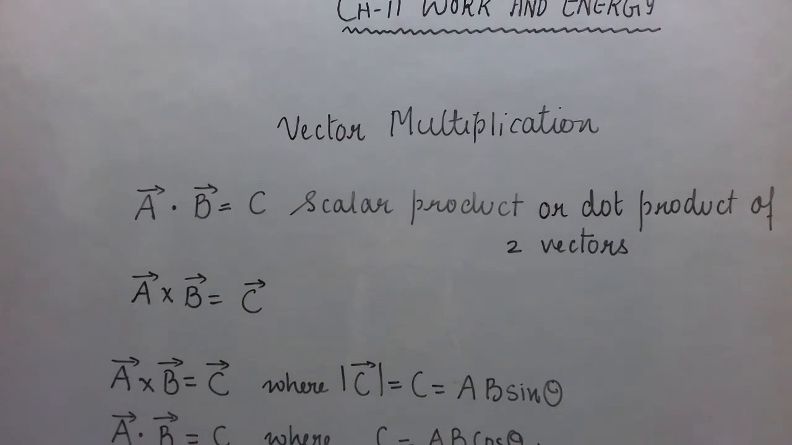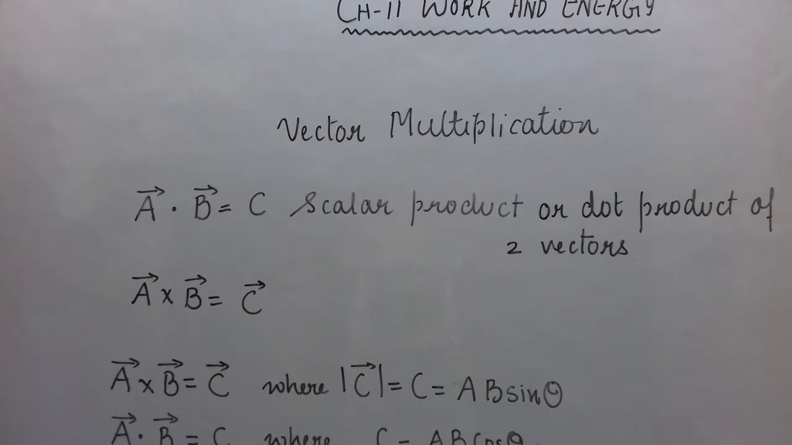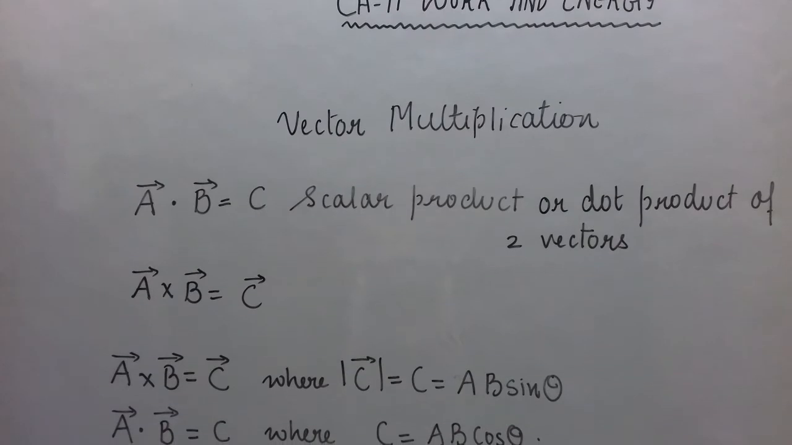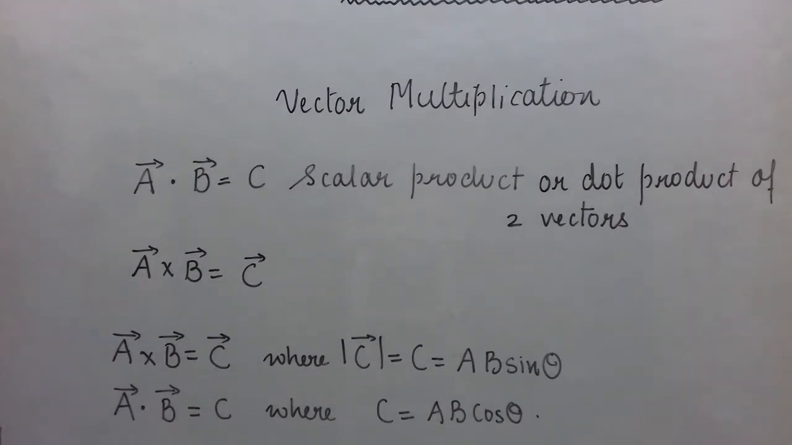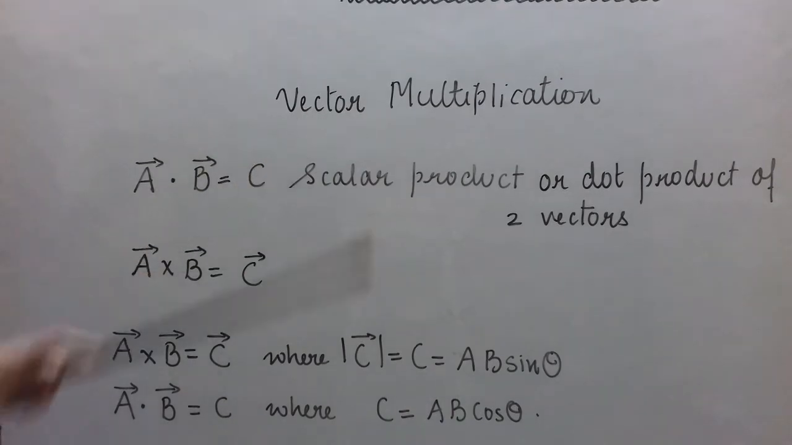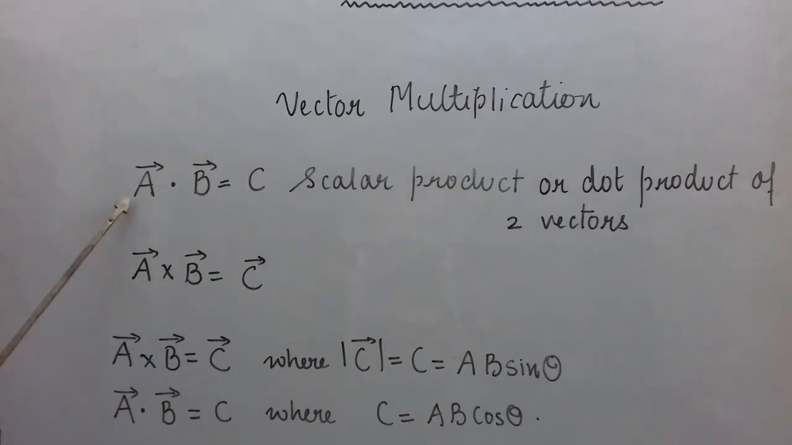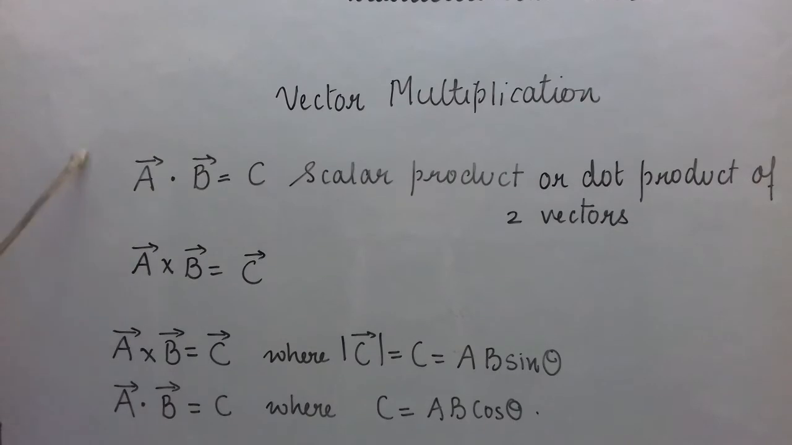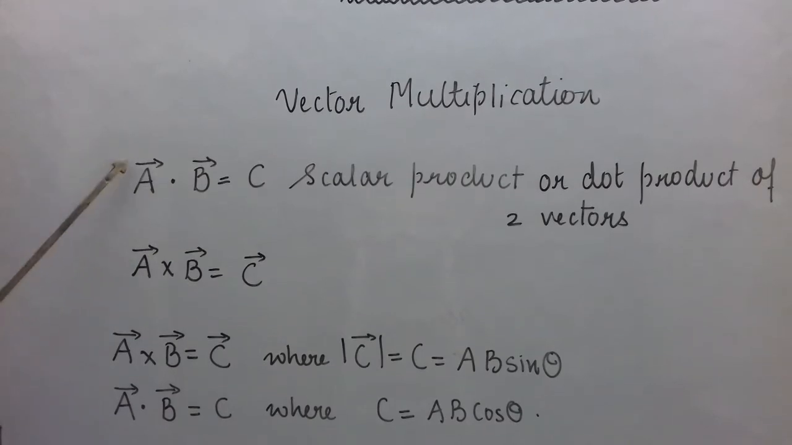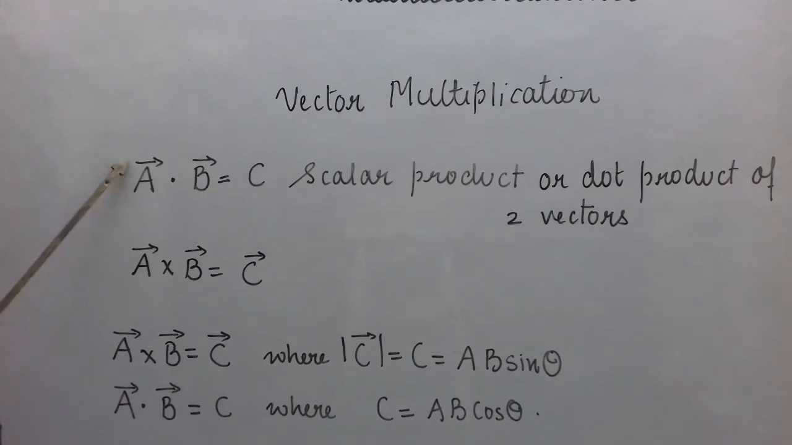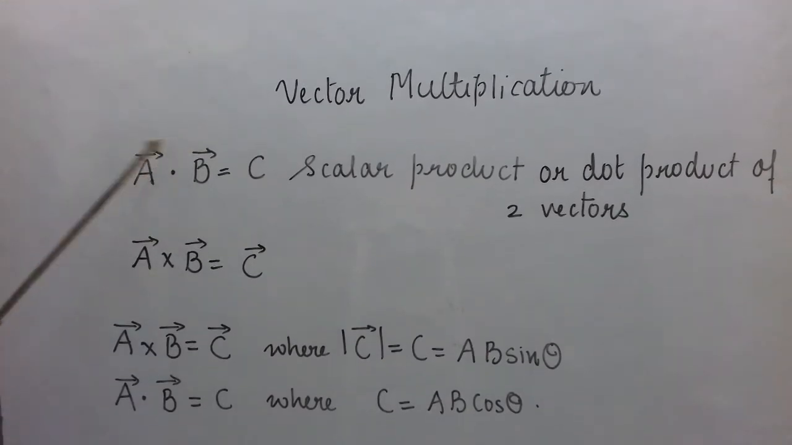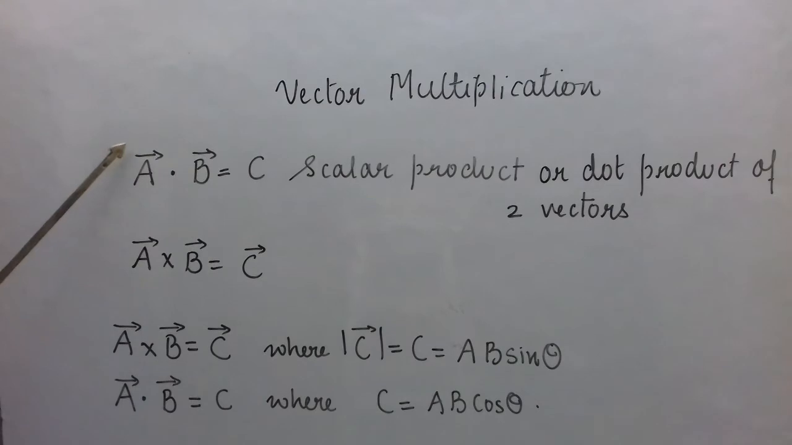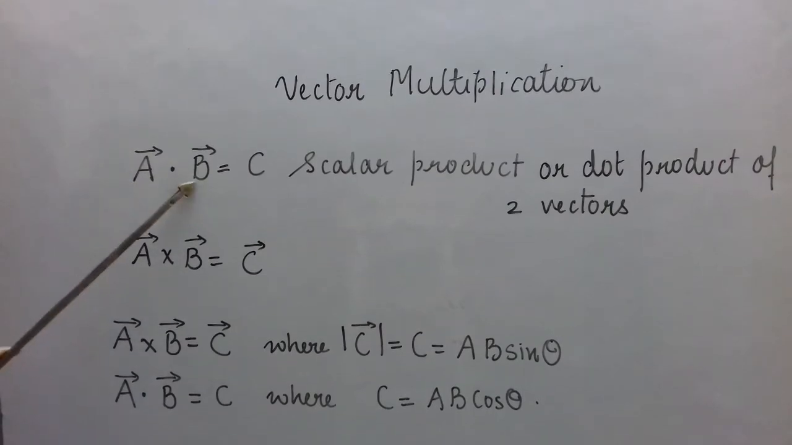So students, as I have told you, vector division does not exist. It means there is no division operation for vectors. Now let us see only vector multiplication. Here I have represented A bar. A with the arrow symbol over it actually represents a vector. Similarly, B is a vector. So we can read it as A bar or vector A, vector B.